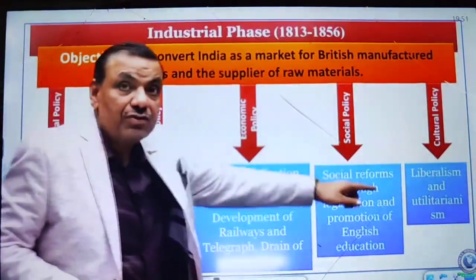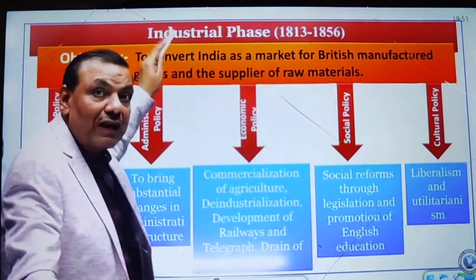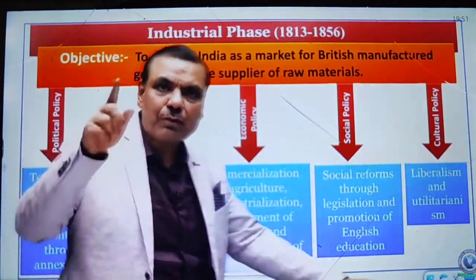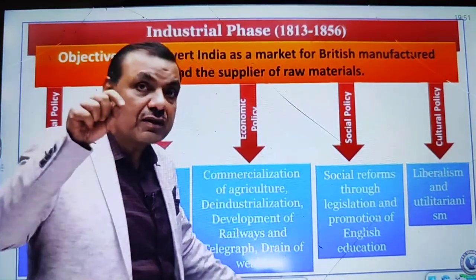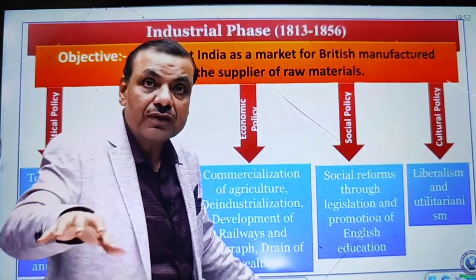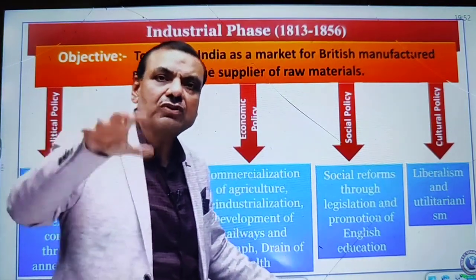Now, today you might have received this study material. You have moved from the mercantile phase to the industrial phase. In the industrial phase, the British objective was likely to change, and the changing British objective had to change all the British policy. Once again, my friends, I have to repeat. If you have to make a study of colonialism, keep one thing in your mind. First, colonialism is basically an economic relation, and it was going to affect the political, administrative, social, and cultural structure as well.